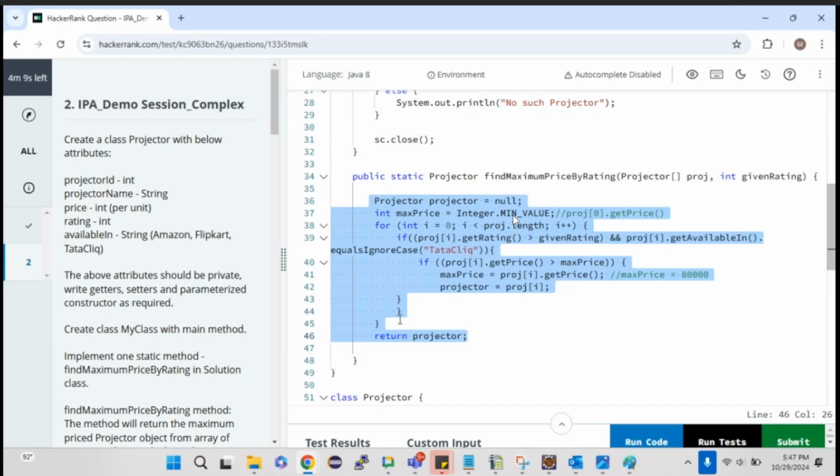Remaining everything is a template. As Esther mentioned, we are going to share the solution as well, which means you know the template already, you know what type of question will come. Don't think too much. If you think that you are going to write 100 lines of code, obviously it will be difficult and you will not be able to clear the IPA. Just think in this perspective: only 10 lines of code I need to write.